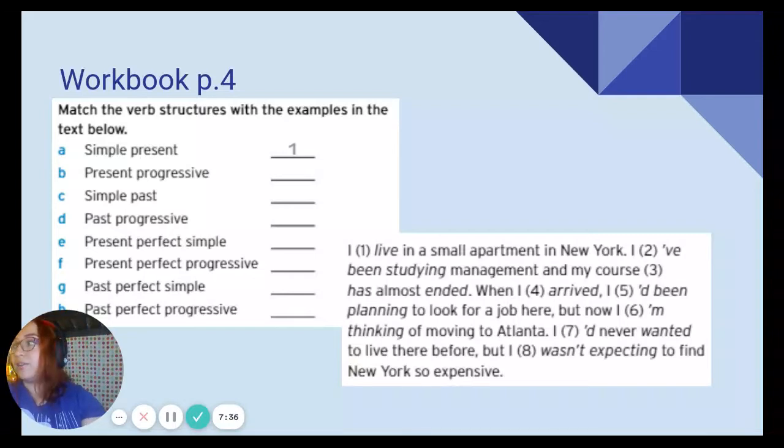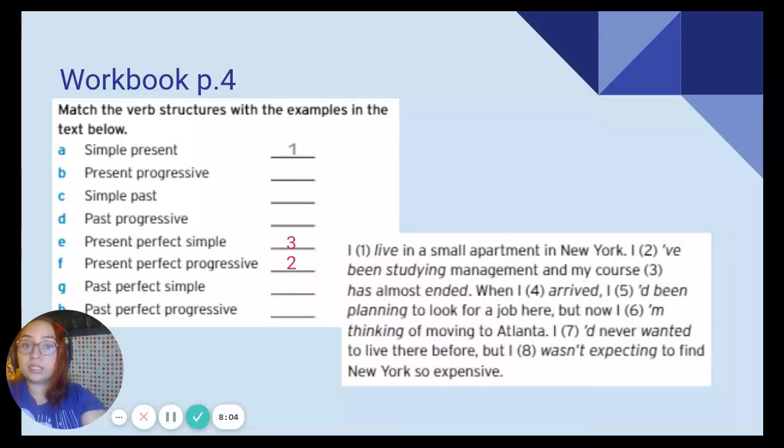Okay, let's go ahead and check our answers, right? So, simple present, we have number 1. I live in a small apartment in New York. Then we have number 2. I have been studying management. This is present perfect progressive. And my course has almost ended. Number 3. Present perfect simple. Very good.